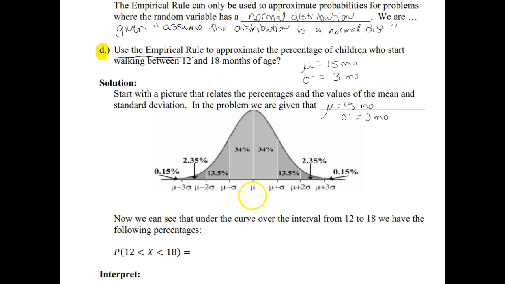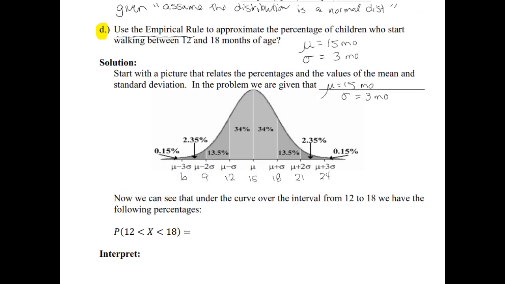All right, so that means down here on this axis where mu is, that will be 15, and then the standard deviation is 3. So we're going to add 3 over and over again to the right, and we're going to subtract 3 over and over to the left. So starting at 15 and adding to the right, we'll get 18, 21, and 24. And starting back at 15 and subtracting 3 as we go to the left, we'll go down to 12, and down to 9, and down to 6.